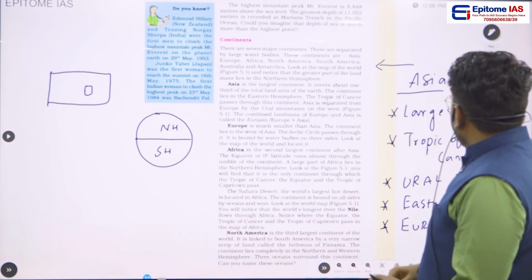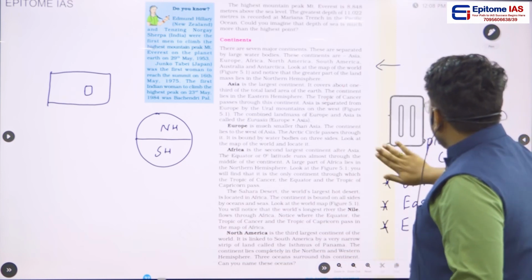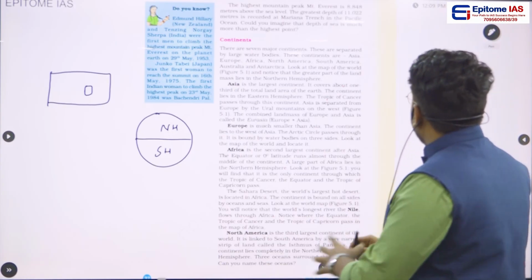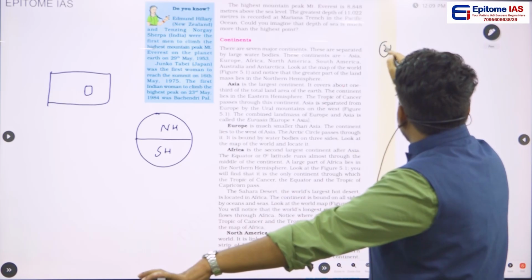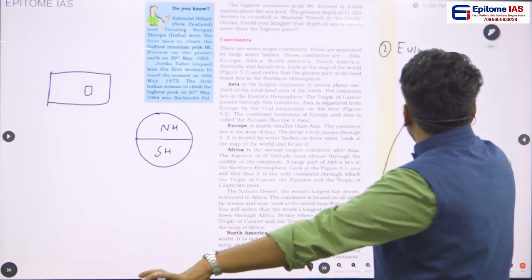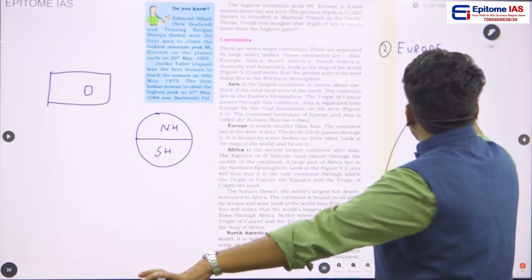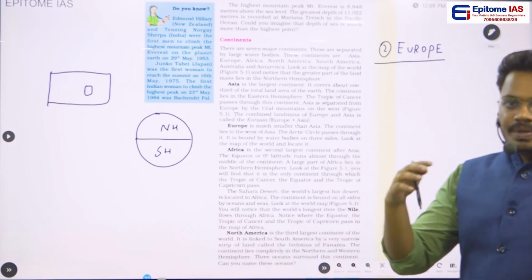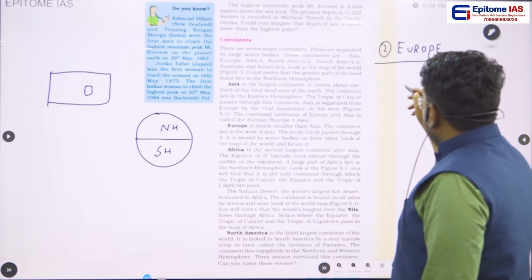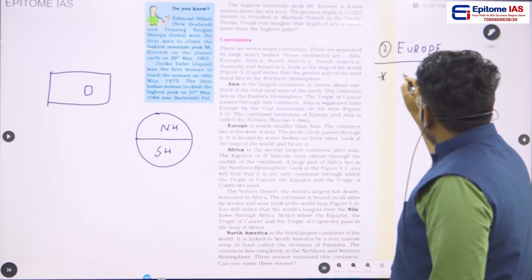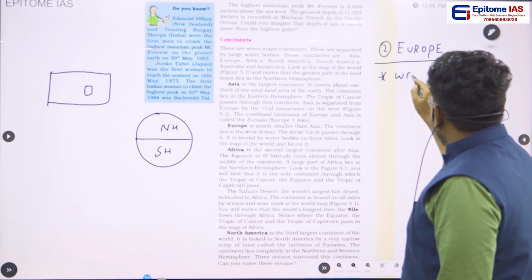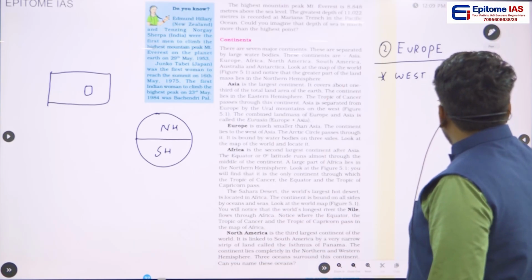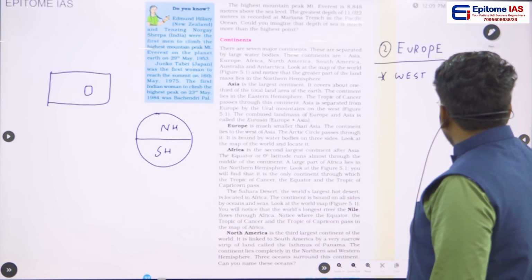Then the second important continent is the European continent. This European continent also has some important features. The second continent is Europe. When compared to Asia, the size of Europe is very small, and this continent is towards the west side of Asia.